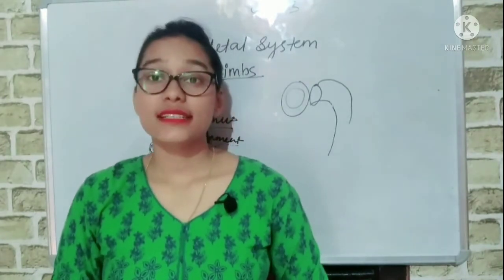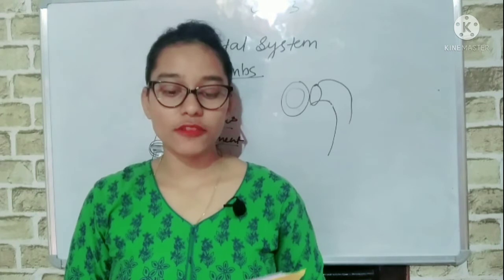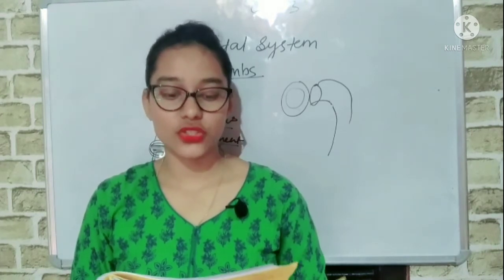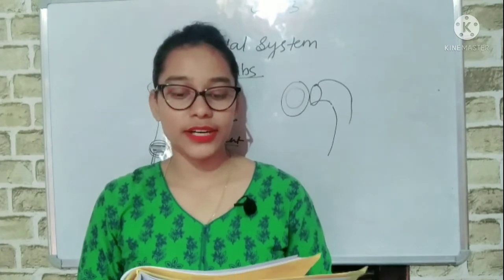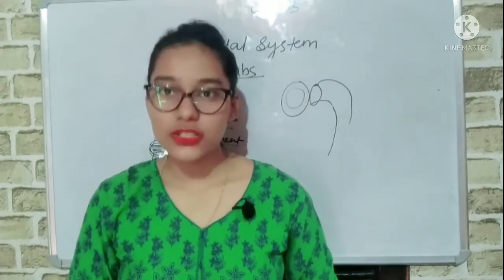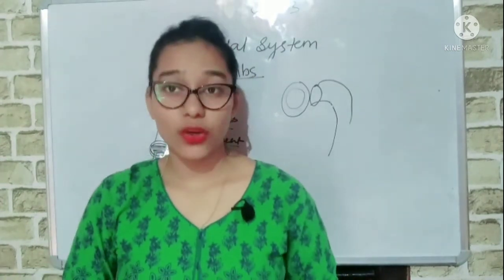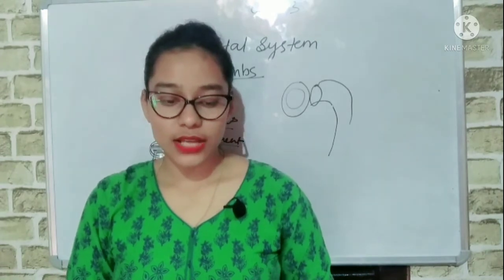Now let us discuss cartilage. Cartilage is a tough elastic tissue that is found in various parts of our body, such as the joints in the ankle, knee and elbow, and also between the vertebrae in the backbone. So it is present between several joints and in the vertebral column. Cartilage prevents the bones from rubbing against each other and wearing out.